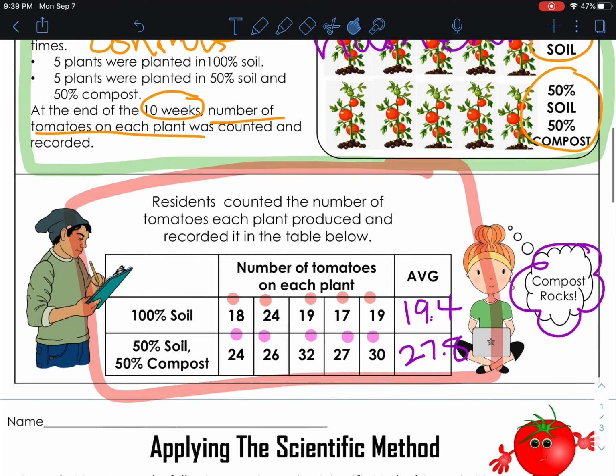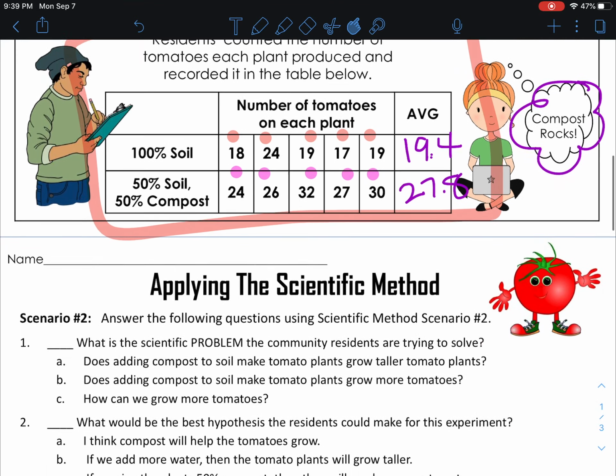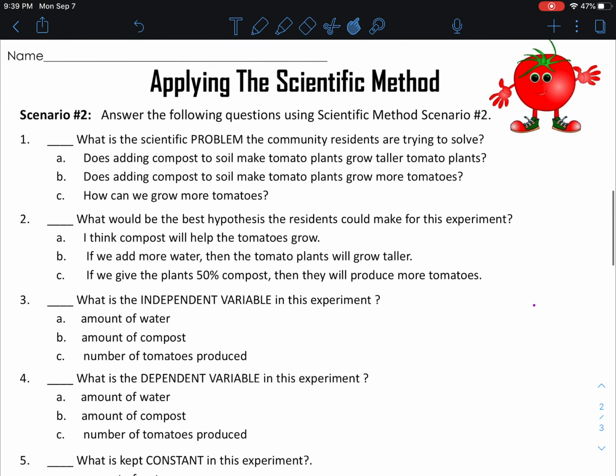Compost rocks. All right. So this was a data table that they created. Answer the following questions using scientific methods. Scenario number 2. What is the scientific problem the community residents are trying to solve? Does adding compost to soil make plants grow taller?